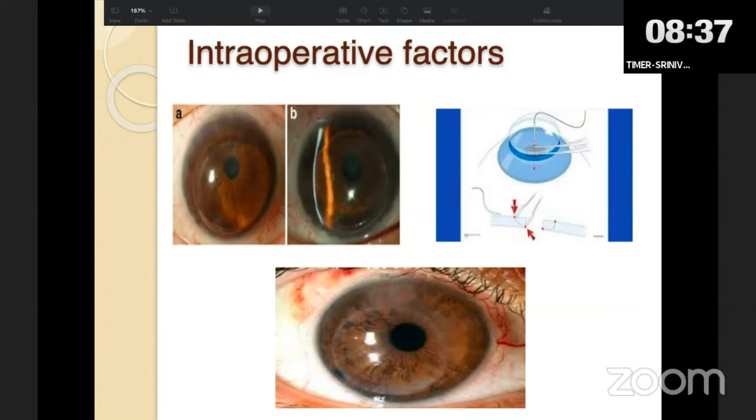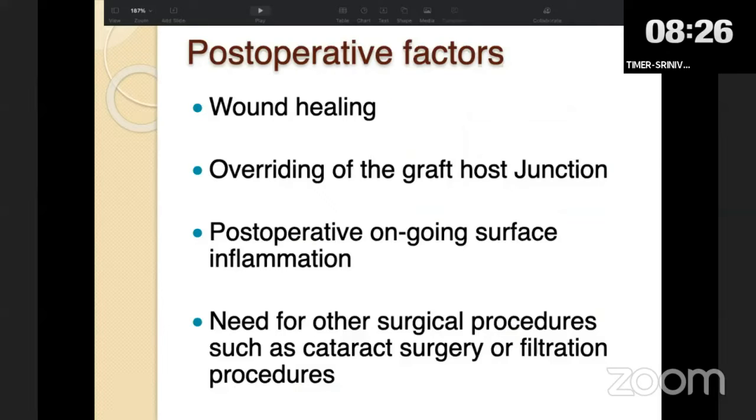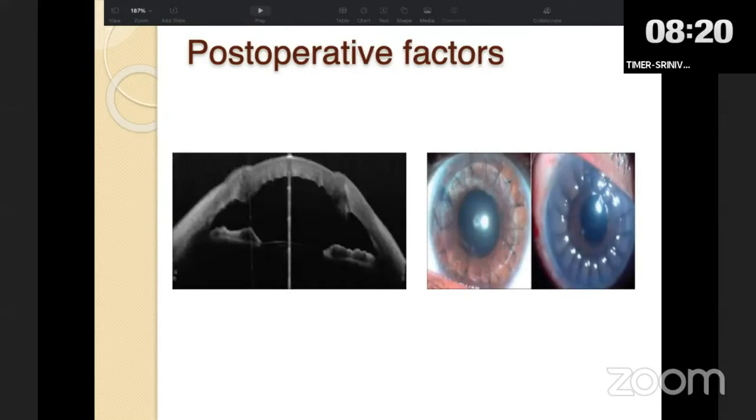Graft sizing and graft centration also play an important factor in determining the ultimate astigmatism. In the post-operative period, factors like surface inflammation, epithelial healing, edema, and graft force symmetry also play a part in determining the astigmatism.